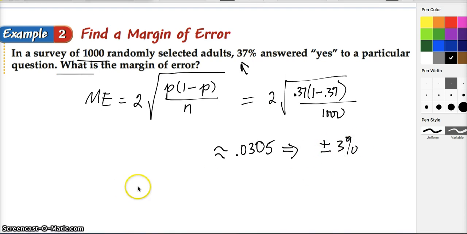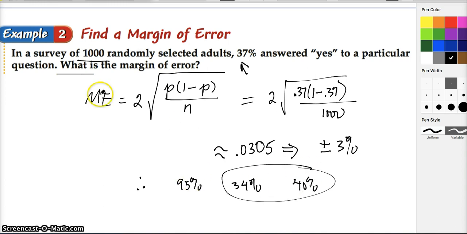So there is a 95% chance that the percent of the population who would say yes is between 34%, that's the minus the 3, and 40%.